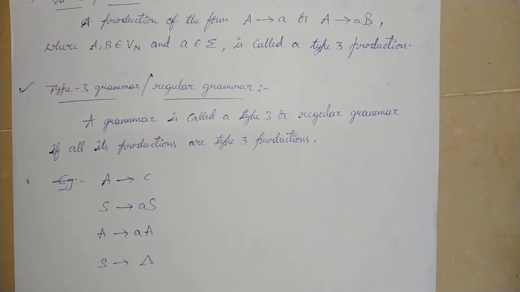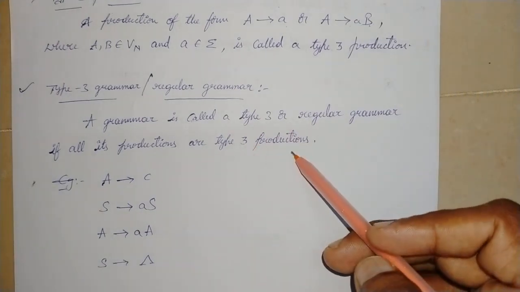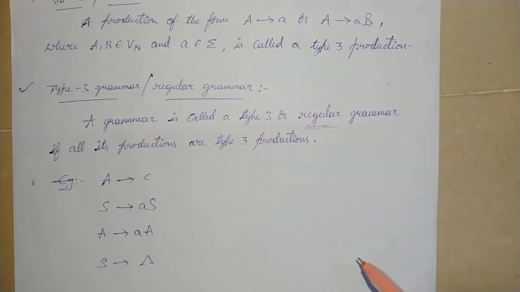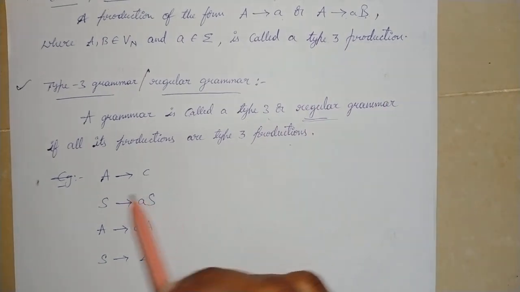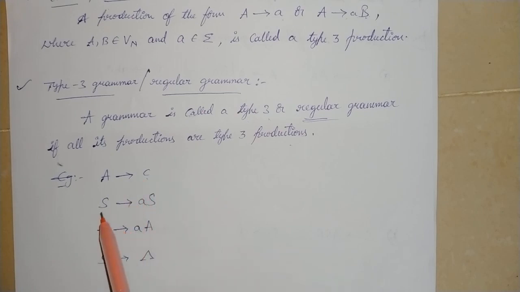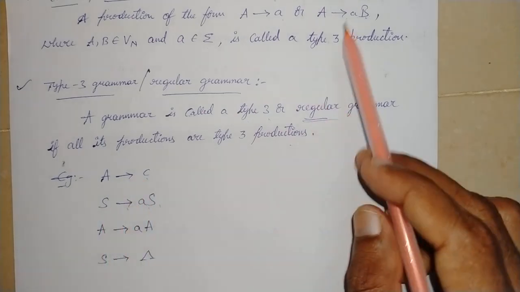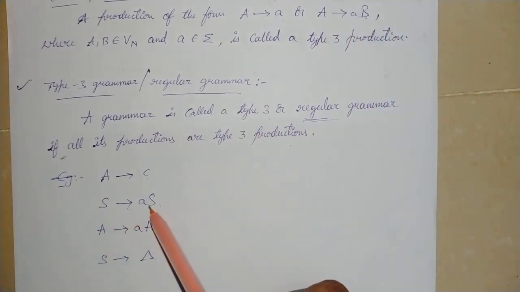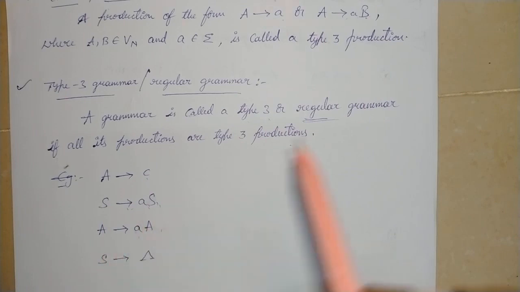And the grammar that contains the type 3 productions is known as the type 3 grammar or regular grammar. So these are the examples. A replaced by c, c is terminal. And S replaced by aS like this. And A replaced by small a, capital A. And S replaced by a non-empty string.